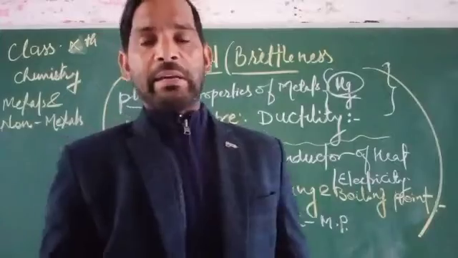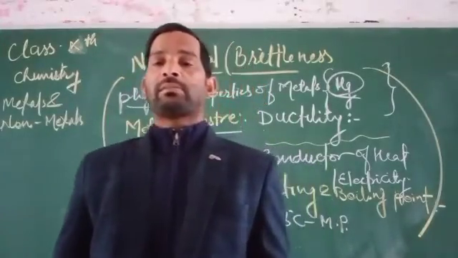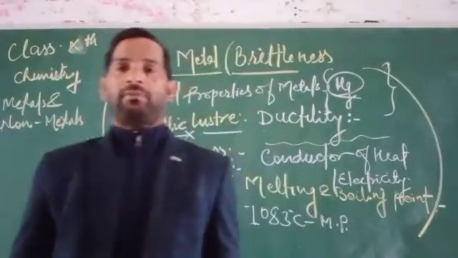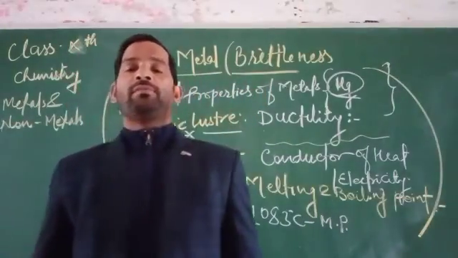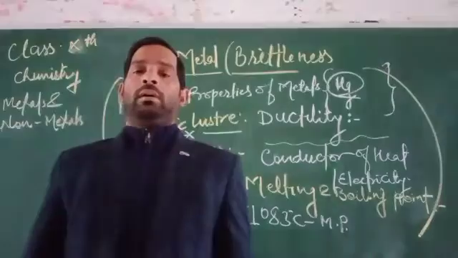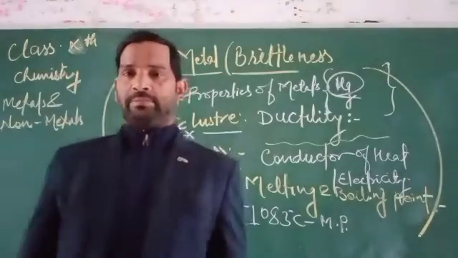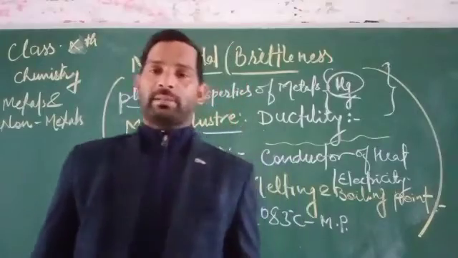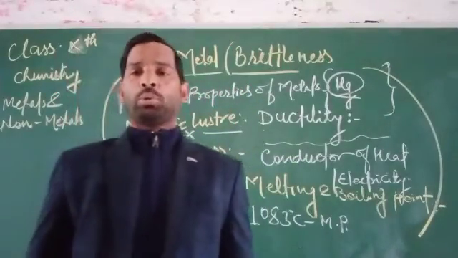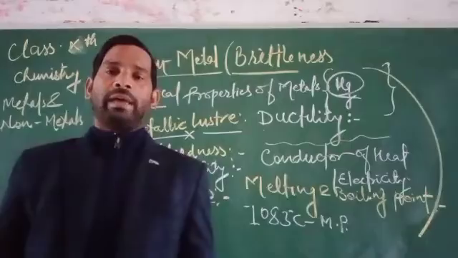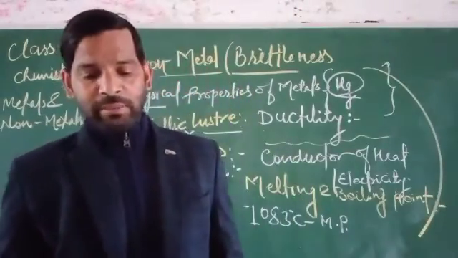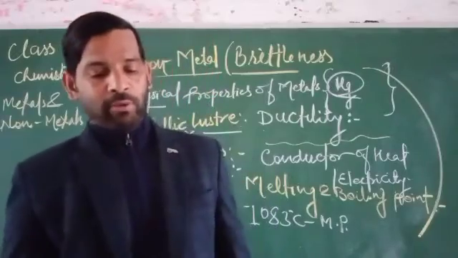As we know, metals show very high melting and boiling points because they are found in the solid state. On that basis, metals have high melting and boiling points. But most non-metals can be gaseous, solid and liquid, so non-metals show low melting and boiling points.